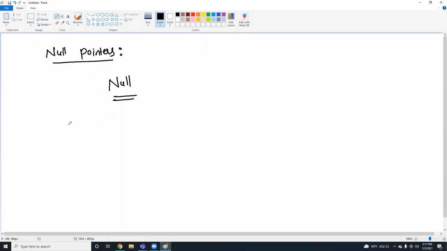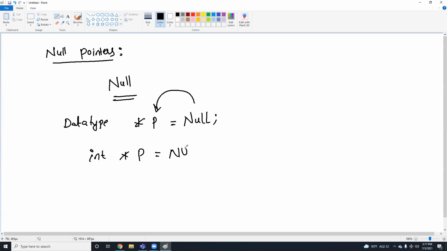How to declare a null value? We have to give the data type, indirection symbol, pointer name is equal to, and you have to pass the null value. So for example, int, indirection symbol, pointer p, and you can pass null. The definition of a null pointer is a pointer that is not assigned any value but null.